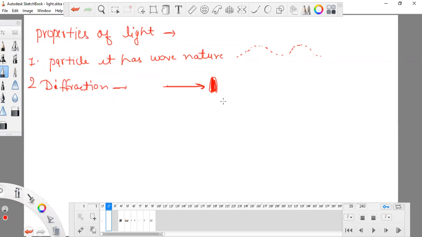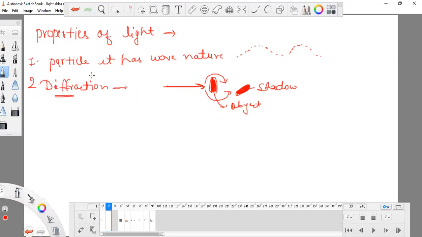Light has a tendency to bend and go around. This could be any human being or anything through which light cannot pass, so it will create its shadow. This is the shadow, and this is the object. So this is the property known as diffraction.